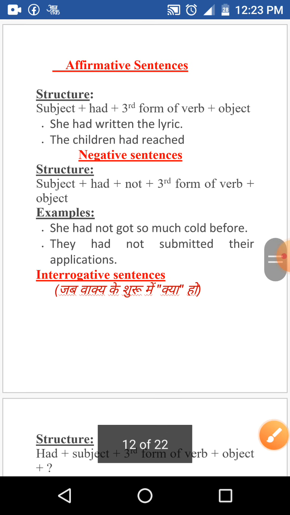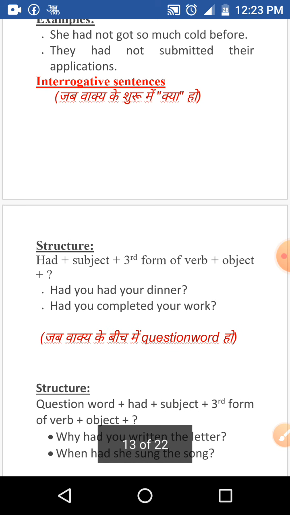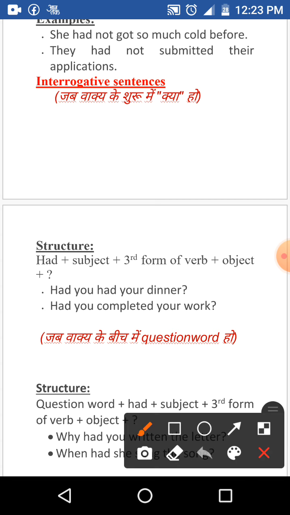Next, interrogative. As you know, there are two types of interrogative. First, that has kya in the beginning of the sentence. Like, क्या वह बाजार जा चुका था? This type of sentence has kya in the beginning of the sentence.